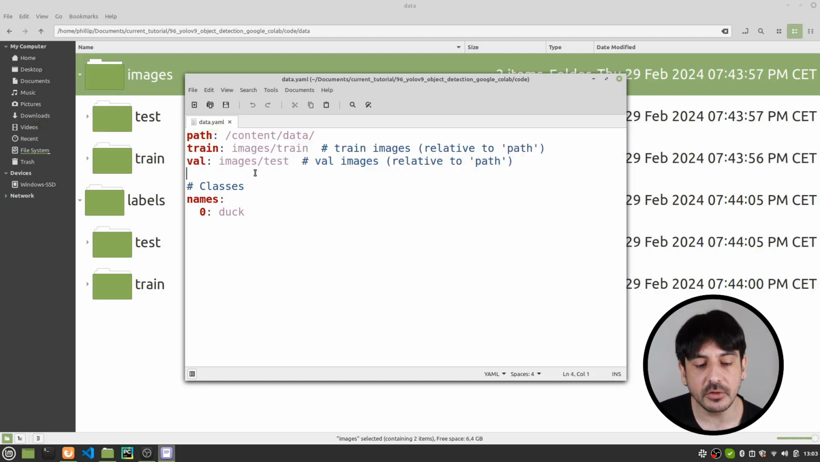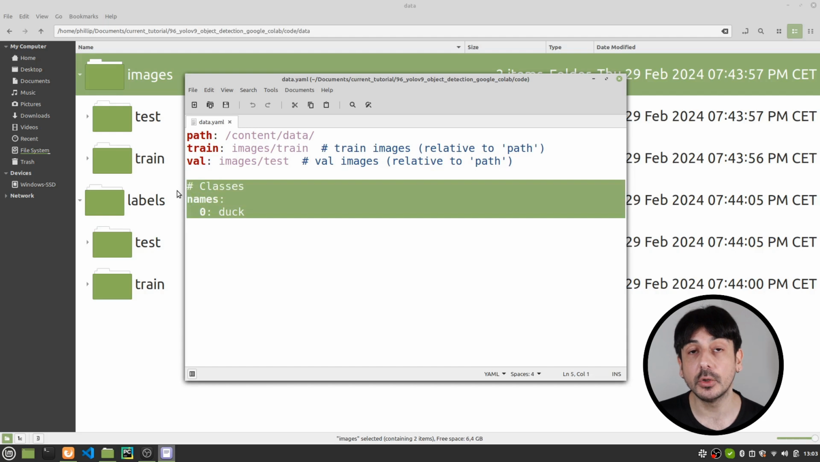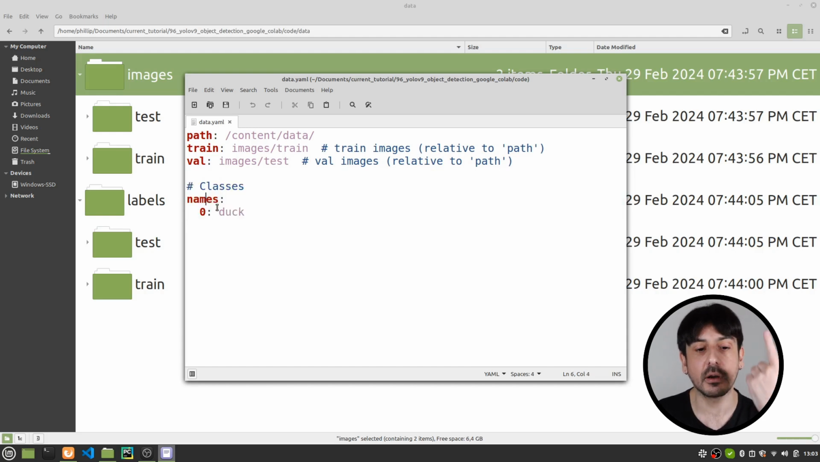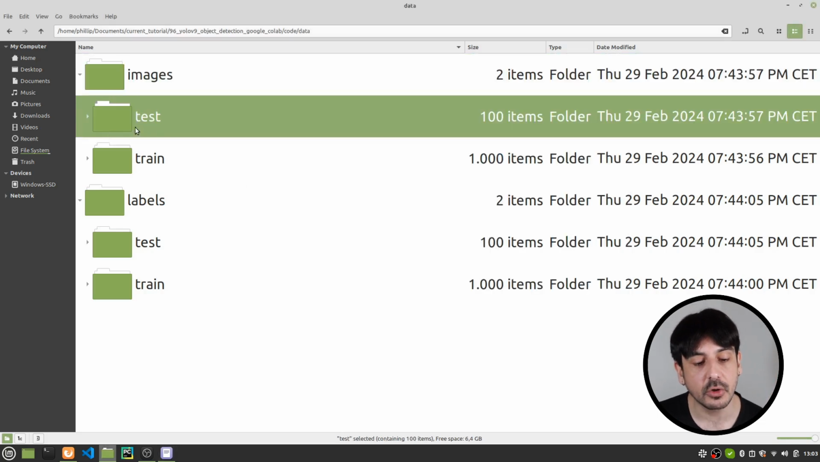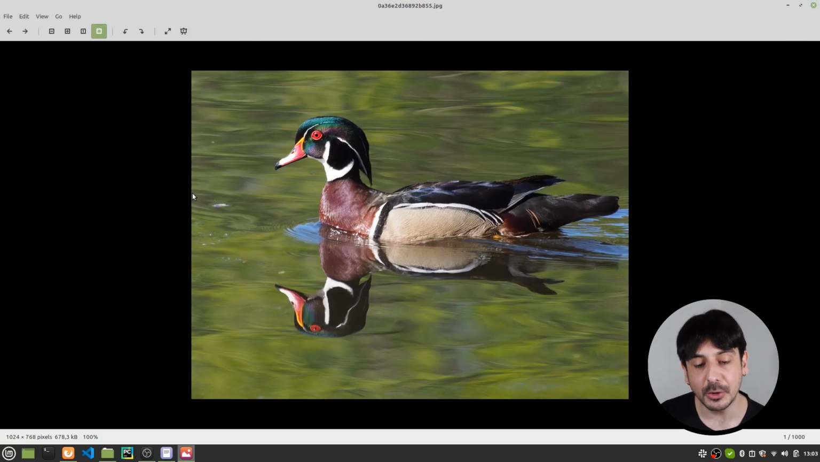Then let me show you something else regarding this YAML file, this configuration file, which lists all the classes I am going to detect with this dataset. In my case, you can see I have only one class, which is duck, because I showed you the overall structure of my dataset, but I didn't really show you the images themselves, right? Let me show you super quickly.